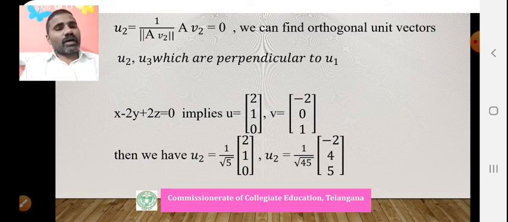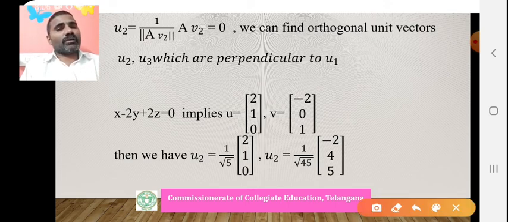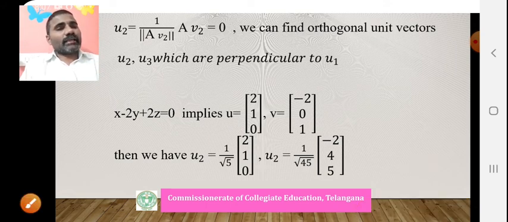By using that formula, we will get 1 by root 45 (minus 2, 4, 5). If you have any doubt, you can check these two are orthogonal or not: minus 4 plus 4, 0. And these two are perpendicular to U1 also. Like that we can construct the orthogonal vectors.